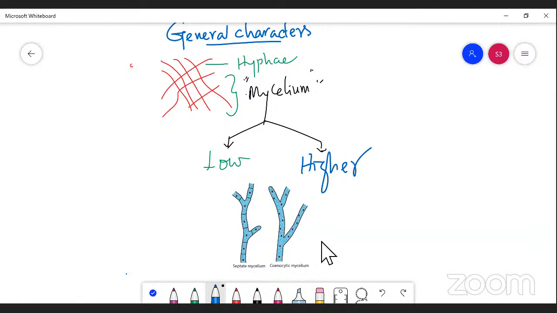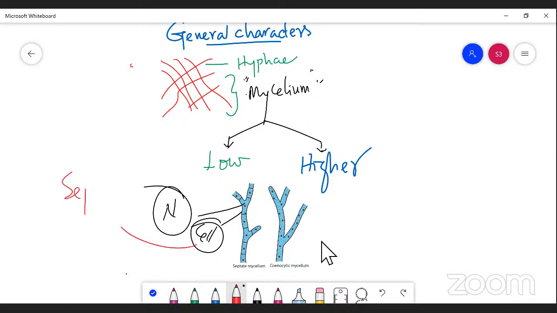If these mycelial cells have a cell wall in between them, each one has a nucleus, right? So all the nuclei are separated by a cell wall. If the cell wall is present, here instead of cell wall we can use the terminological word septa or septate. Septum is the singular and septa is the plural form, right? Please make a difference between septum and septa. Septum means the presence of a wall in between the cells, right?